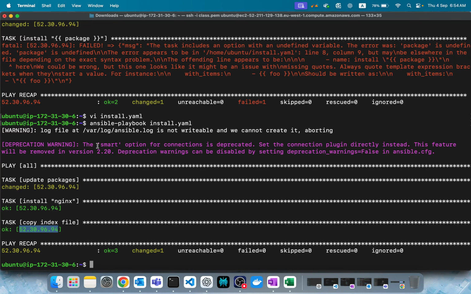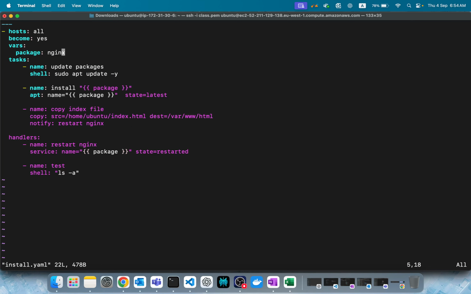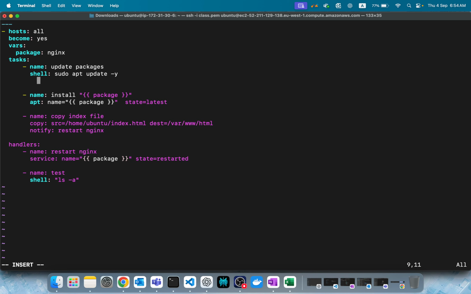Now, I don't want to run all these tasks. I want to ignore some. Maybe I want to run only one or two. What can we do at that time? There is something called tags, tagging. With the help of tags, we are able to do it. How we do it is, we assign a tag to each and every task. Simply we'll go here, tag. You can give any tag, let's say test tag, anything, whatever you want.